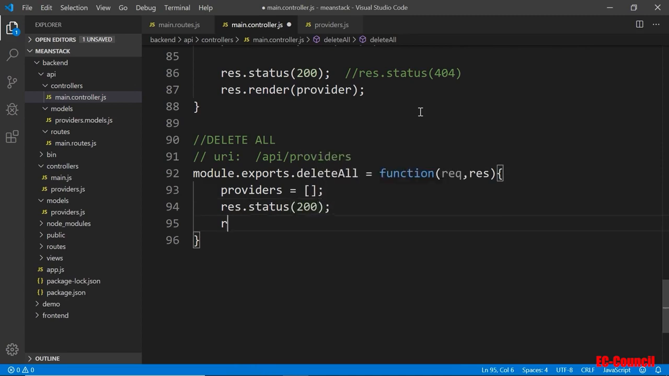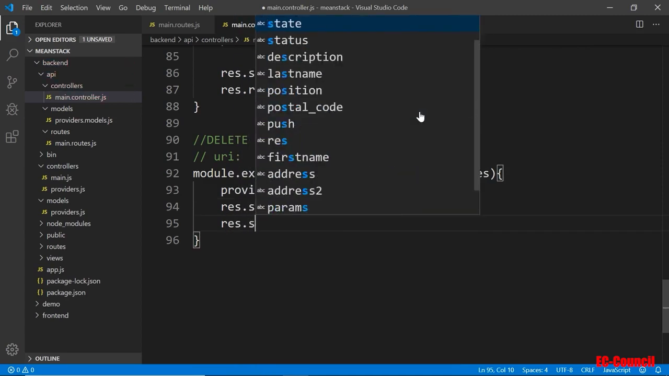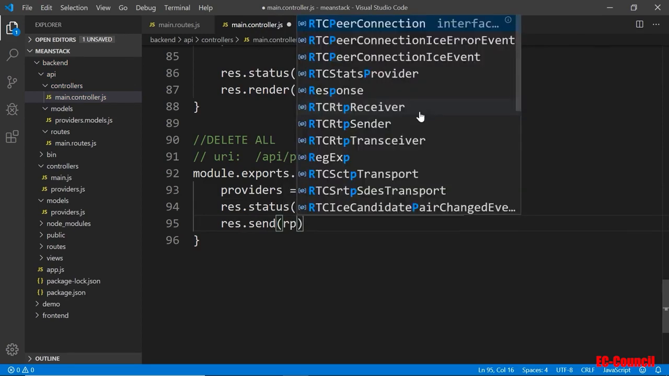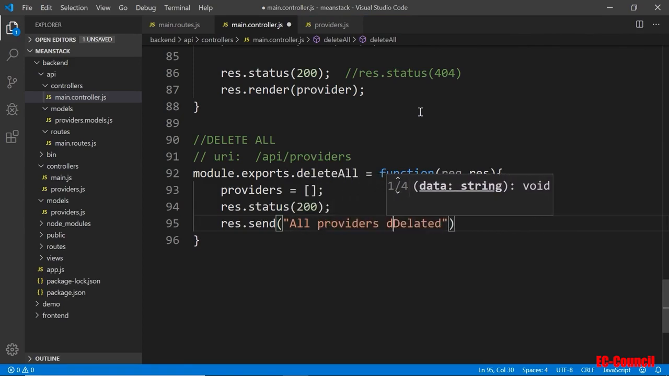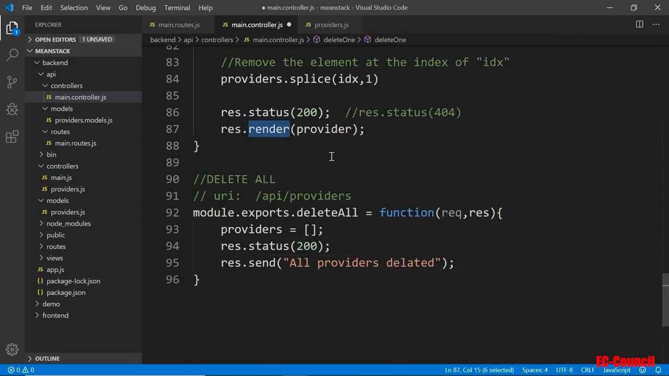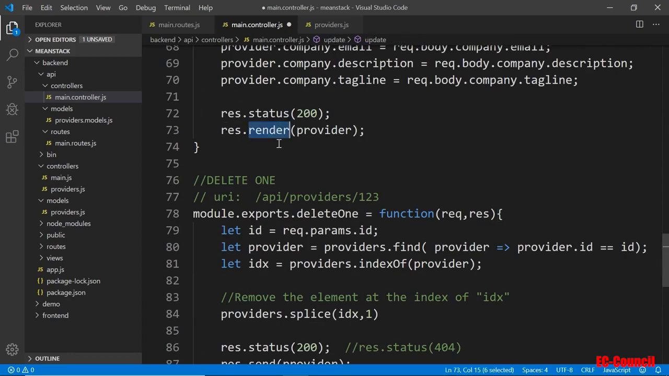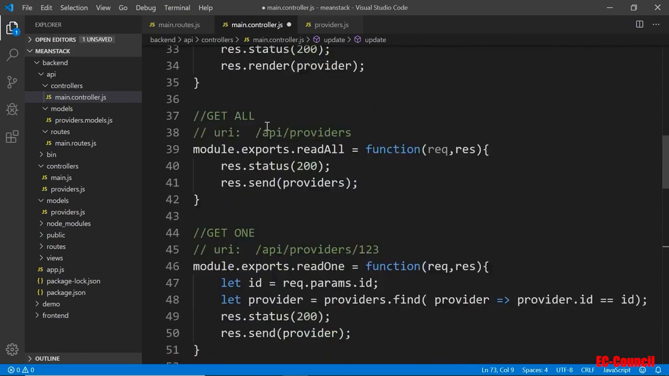And then we'll do a res.send. We'll just put here deleted, because there's nothing to send over, so I'll just put all providers deleted or something, so we know what that means. Okay, and here again it will be line 87 will be send and not render. We'll not render anything to the browser, so this will be all send. Make sure you put send here, and send and send and send.